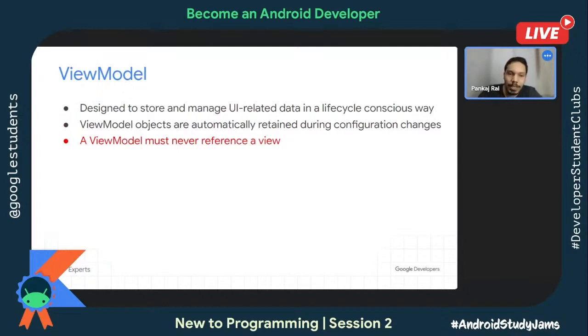So view model is a very important component of MVVM architecture because the name itself suggests model, view, view model. It's part of the lifecycle component.